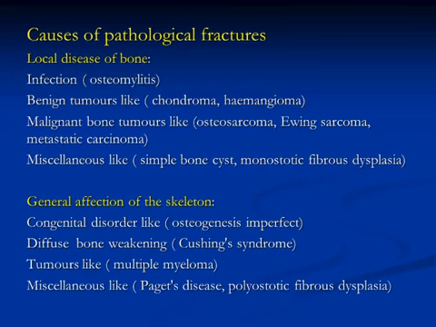cyst and monostotic fibrous dysplasia. We have general affections of the skeleton, congenital disorders like osteogenesis imperfecta, diffuse bone weakening in Cushing syndrome, tumor-like conditions like multiple myeloma, and miscellaneous conditions like Paget disease and polyostotic fibrous dysplasia.